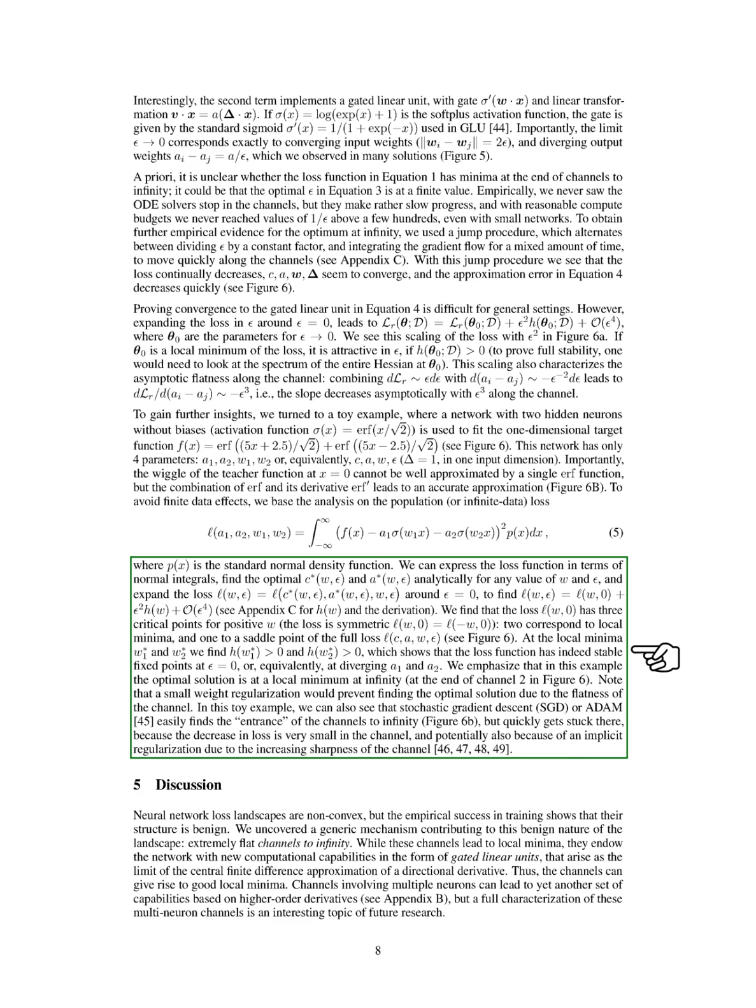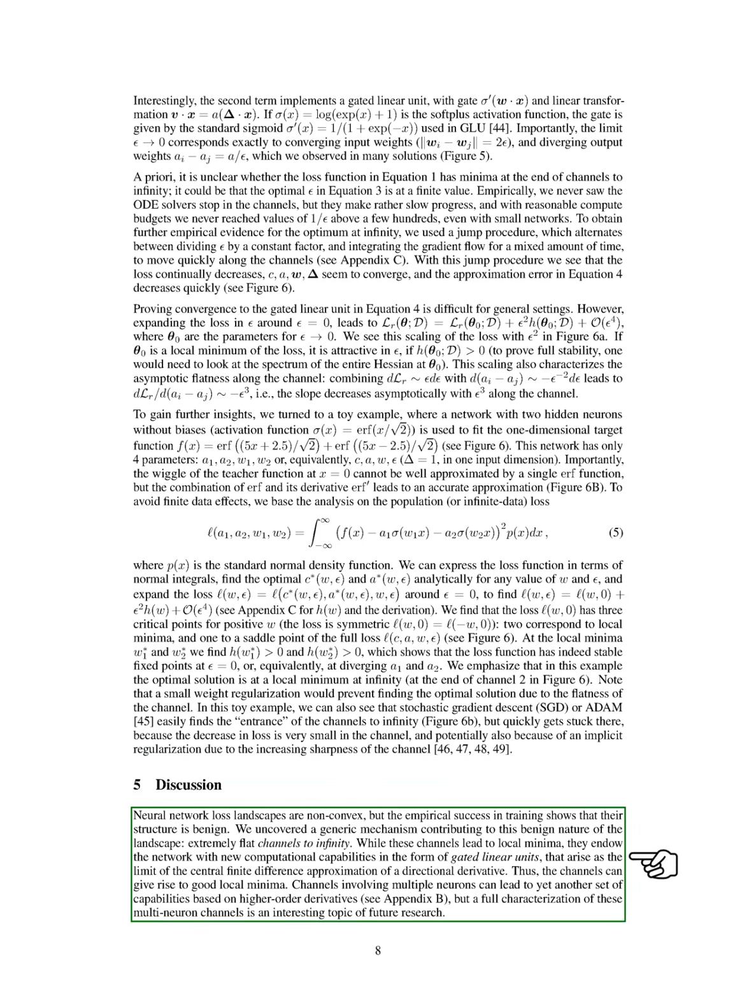Section Discussion. In this section, we discuss the nature of neural network loss landscapes, which are non-convex but show a surprisingly benign structure during training. We identified a key feature of this structure: extremely flat channels that extend infinitely. These channels can lead to local minima while also providing the network with enhanced computational abilities, specifically through gated linear units that emerge from a specific mathematical approximation.